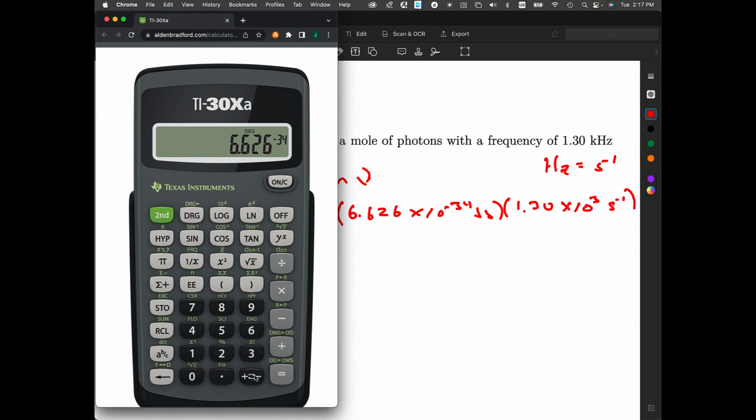So that's 6.626 times 10 to the minus 34th. So again, if you have times 10 to the something, use the EE button. Multiply times 1.3 EE 3. And that gives me 8.6 times 10 minus 31.